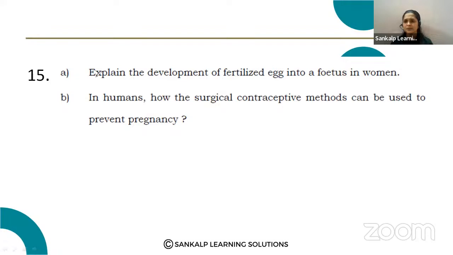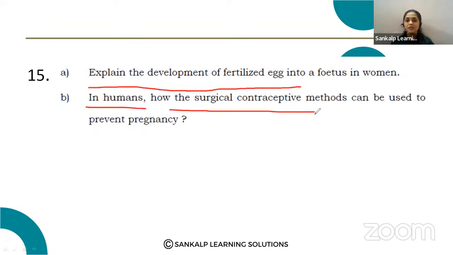So, dear students, please note down this question was asked in previous year question papers. Very important. How does the fertilized egg develop into an embryo, and how are surgical contraceptive methods used to prevent pregnancy?